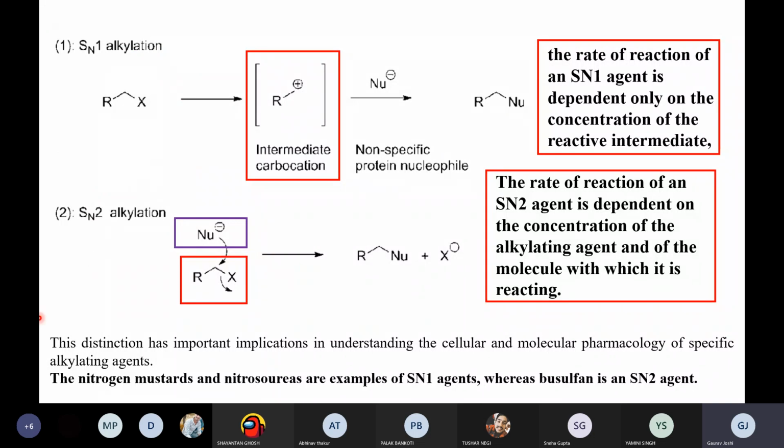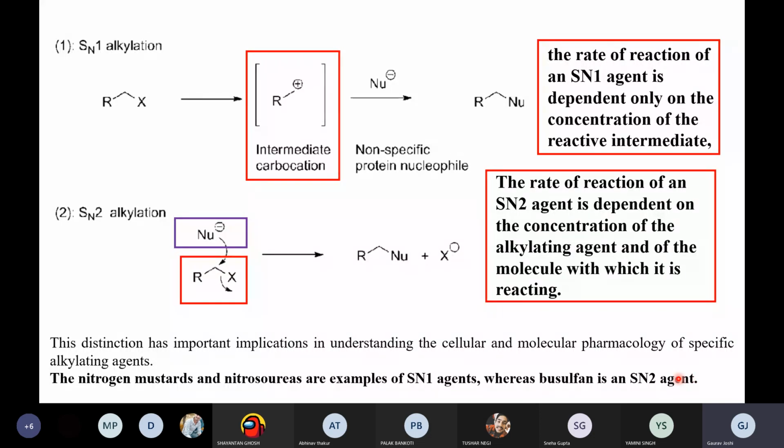For example, the nitrogen mustards and the nitrosoureas are examples of SN1 agents, whereas busulfan is an SN2 agent. I'll discuss this in the chemistry also when we discuss the individual drugs.